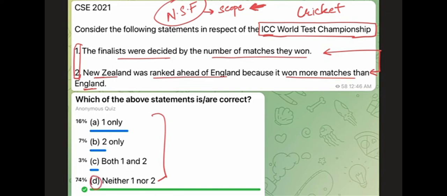Even if you assume that ICC stands for International Cricket Council, and this question is actually about cricket, the first statement says we are specifically talking about the World Test Championship, right? It's a non-standard issue. Not everybody is interested in the World Test Championship. It is not talking about any World Cup or something which is a very prominent sporting event.